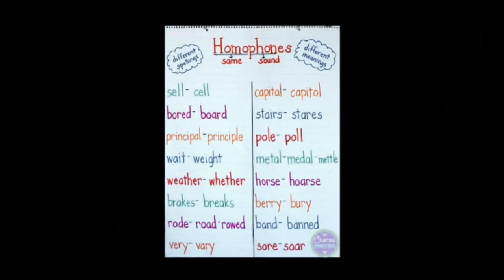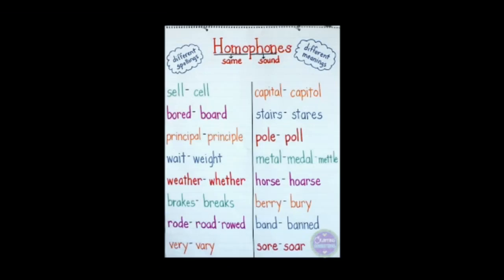After this, we have homophones. It's a new term for you, but you are already using it from your lower classes. What is a homophone? Two words are said to be homophones when they have the same sound or pronunciation, but different spellings, meanings, and origin.